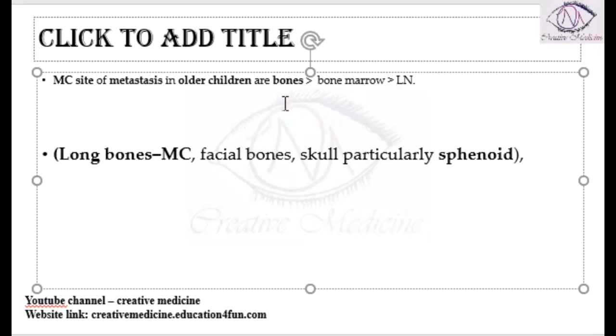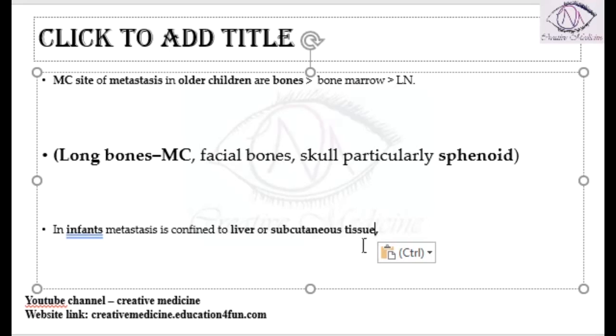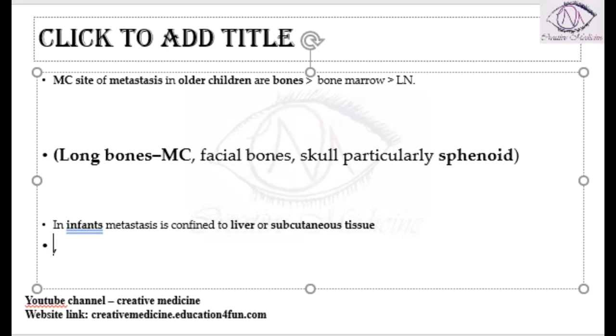In older children, the most common site of metastasis is bones. But in infants, metastasis is present mainly in the liver and subcutaneous tissues only. Lung metastasis is very rare in neuroblastoma, whereas in older children, bone metastases are important.